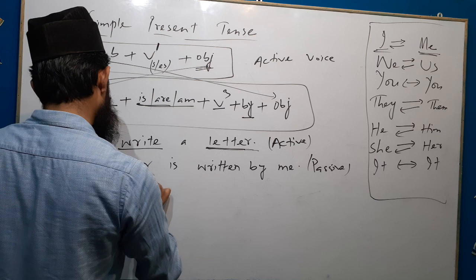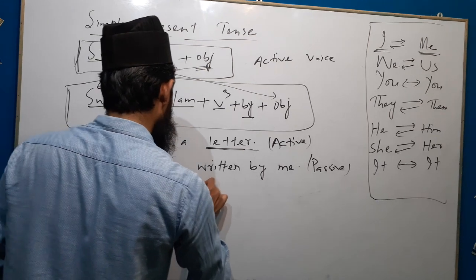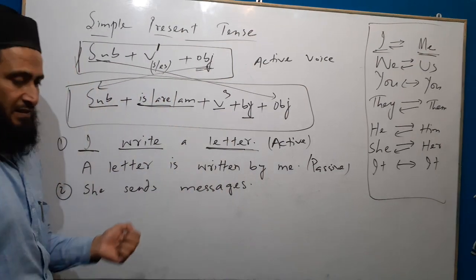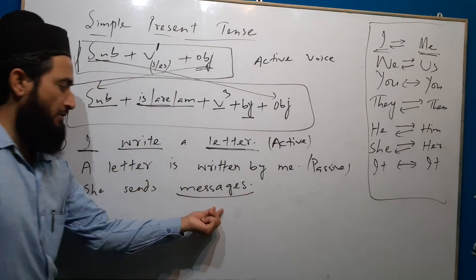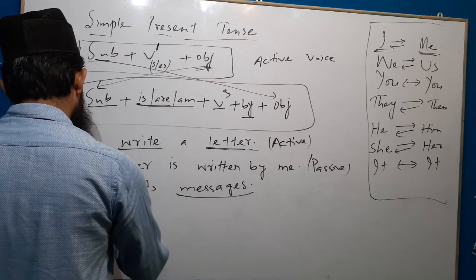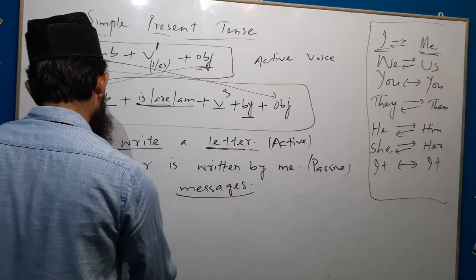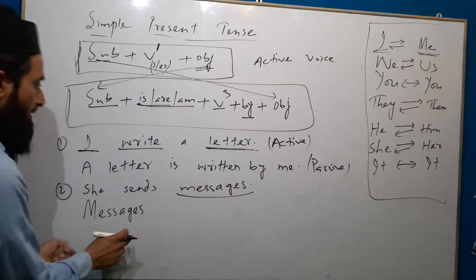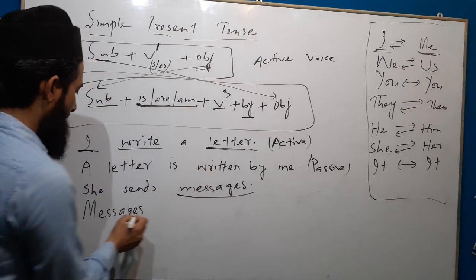She sends messages. Here messages is the object. Object will be changed into subject. While changing active to passive, we will see first. We will write messages. Messages. Then helping verb.